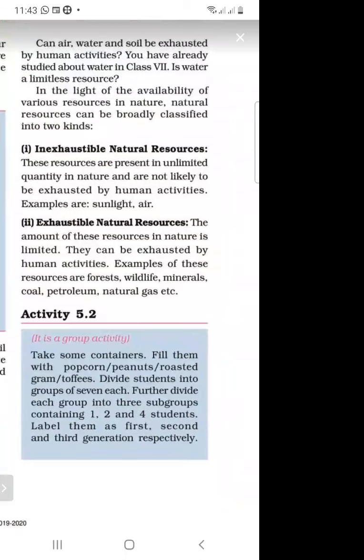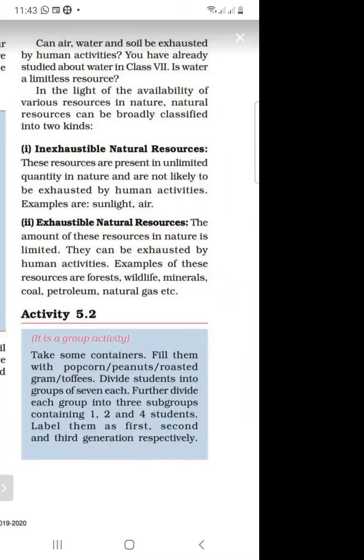Firstly, we will take some containers with popcorn, peanuts, roasted gram, and coffee.